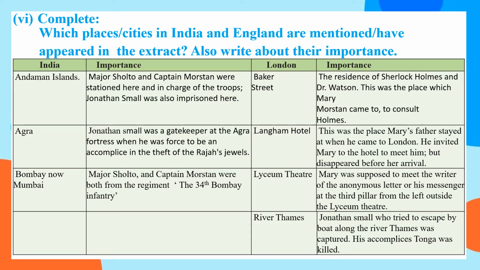Agra. Jonathan Small was a gatekeeper at the Agra fortress when he was forced to be an accomplice in the theft of the Raja's jewels. Also Bombay or Mumbai: here Major Sholto and Captain Morstan were both from this regiment. The name of the regiment was 34th Bombay Infantry. Next is London.